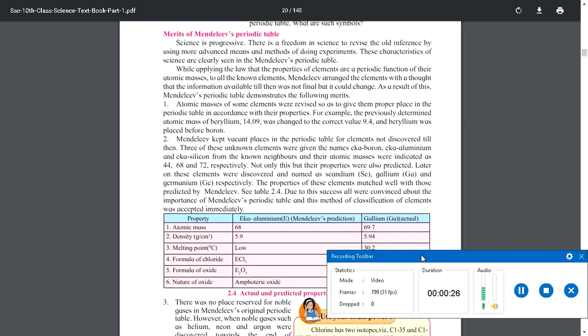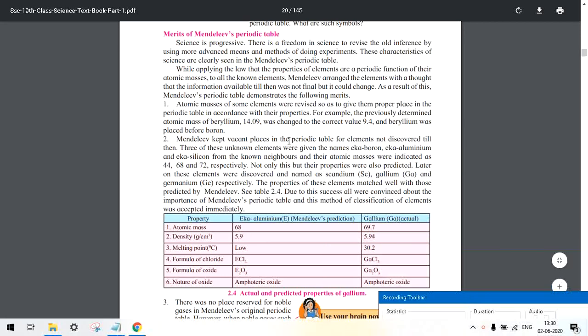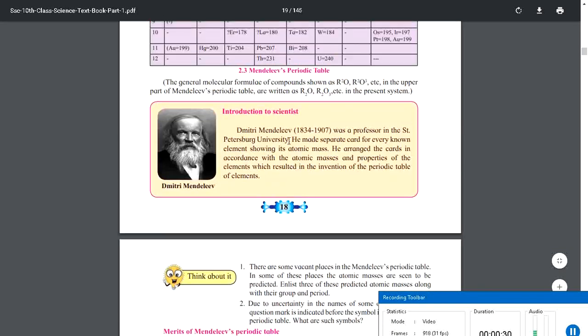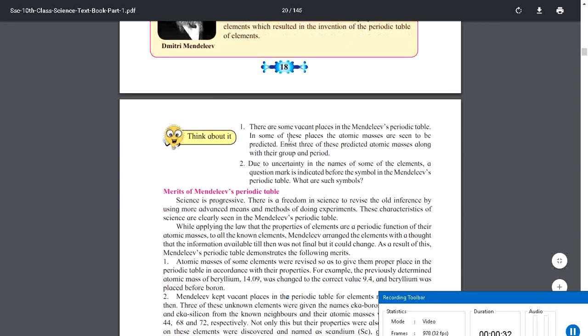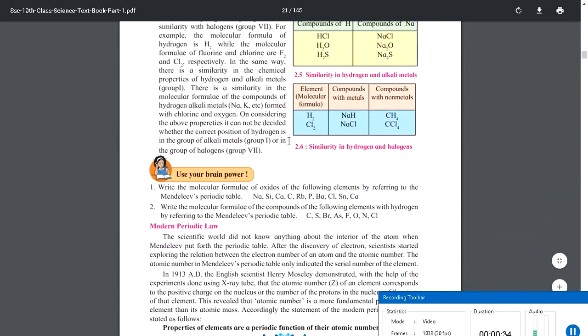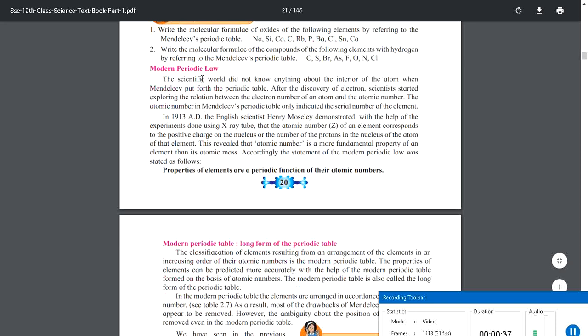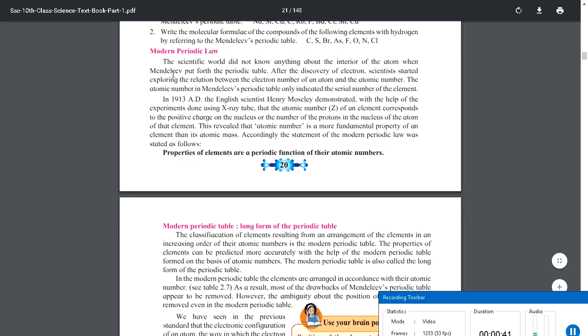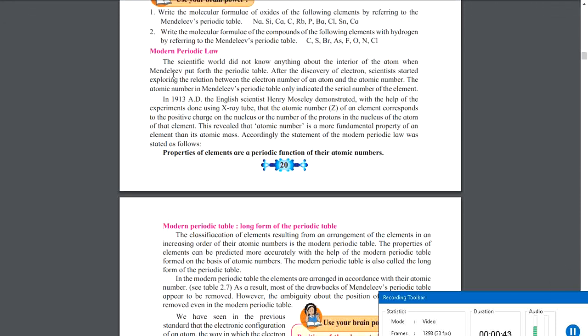So we have already learned the concepts of merits and demerits of Mendeleev's periodic table, and about Newlands' law of octaves and all these things. Now let's study about the modern periodic table. Before we proceed, I hope you revise the concepts of the last video that I had uploaded with the name Science 1, Chapter 2, Part 1. So this is the Part 2 for that.